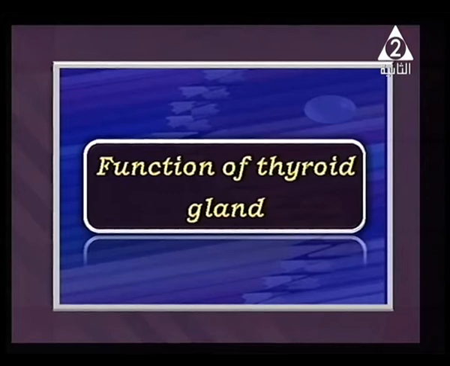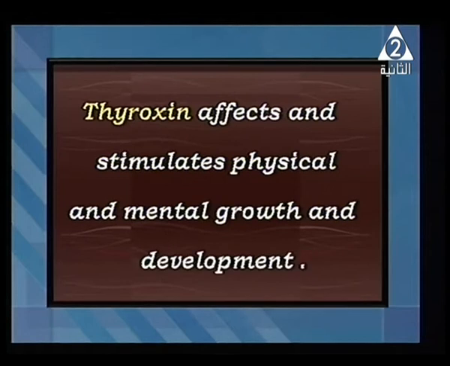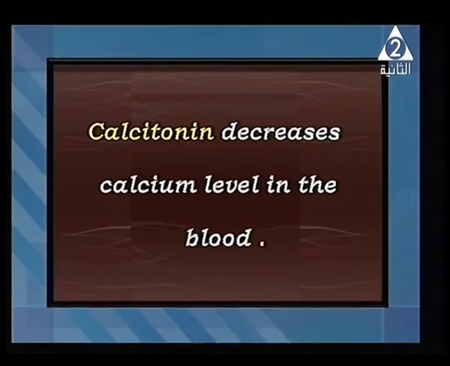The thyroid gland has different functions also. It secretes two hormones, thyroxine and calcitonin. Thyroxine affects and stimulates physical and mental growth and development in your body, or simply it liberates the energy of your body. Okay? But what about calcitonin? Calcitonin hormone adjusts the calcium level inside your body.